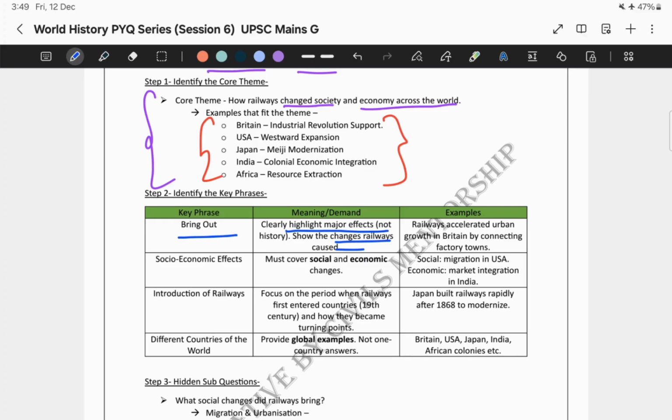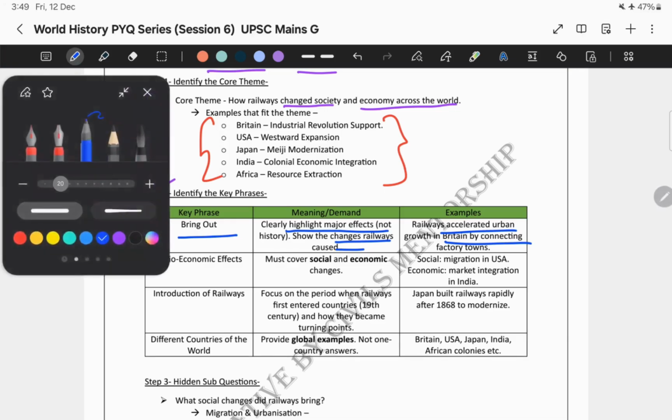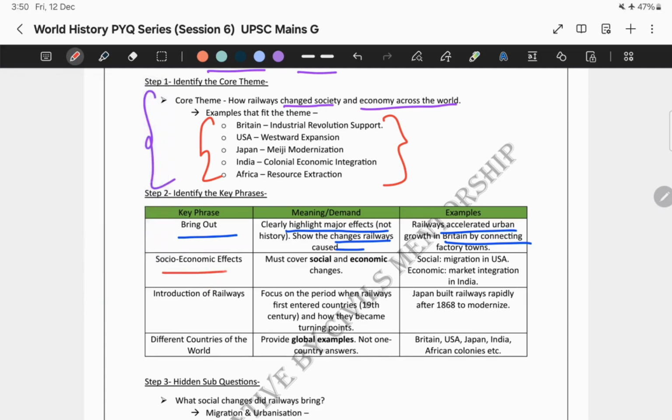For example, railways accelerated urban growth by connecting the factory towns in Britain. Similarly, the next part is the socio-economic effects. In this part, we must cover both the social as well as the economic changes. We should not write only about economy or only about social changes. For the social change, we can give the example of migration patterns in USA, or for the economic example, market integration in India.